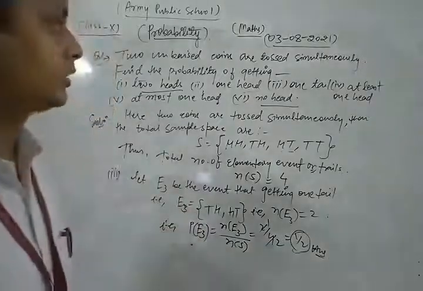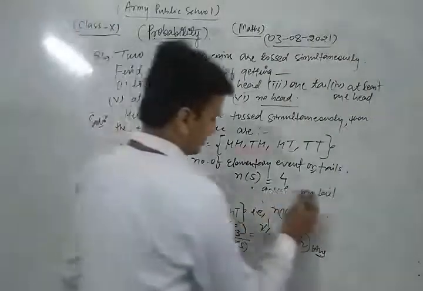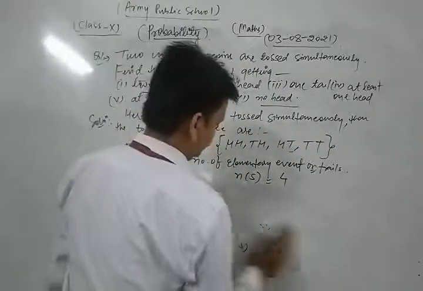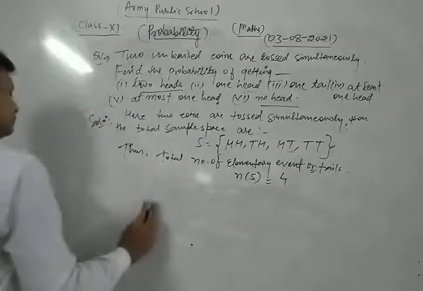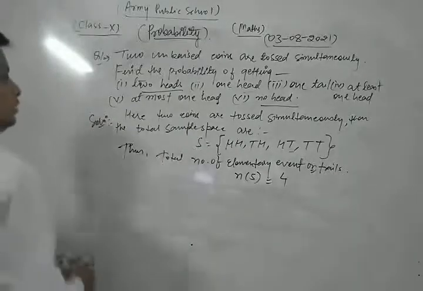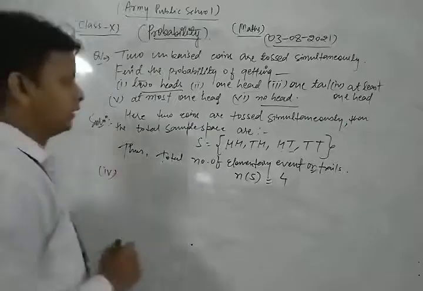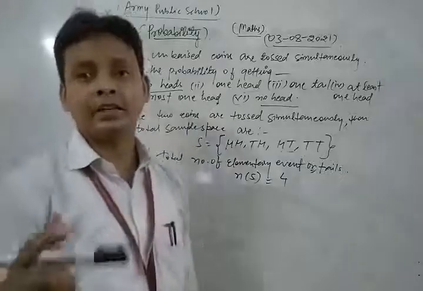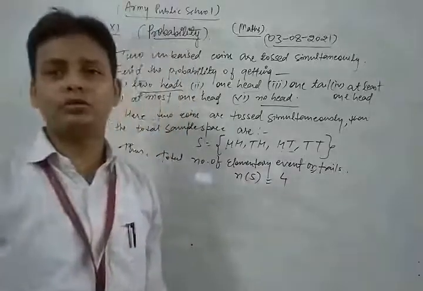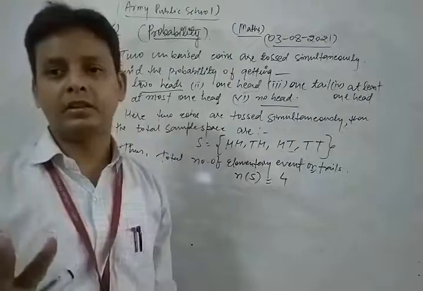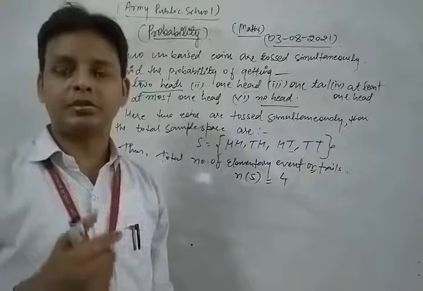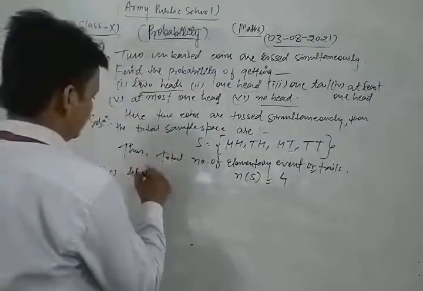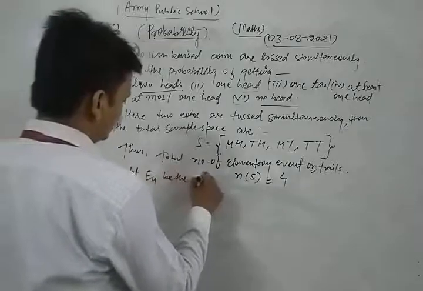Now we take and solve the fourth part of this question. In the fourth part, we find the probability of getting at least one head. At least one head and at most one head are two very important concepts related to questions based on coins. Now look, at least one head. So let E4 be the event